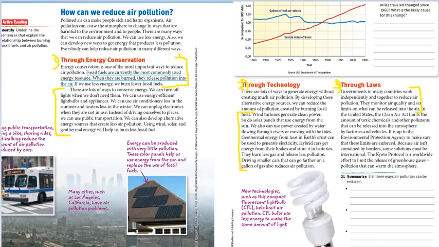The last method, which is method number 3, is through laws. Governments in many countries can work independently and even together to reduce air pollution, because air is not contained by borders, as is familiar to you. Some solutions must be international in order to reduce pollution that is taking place in air.